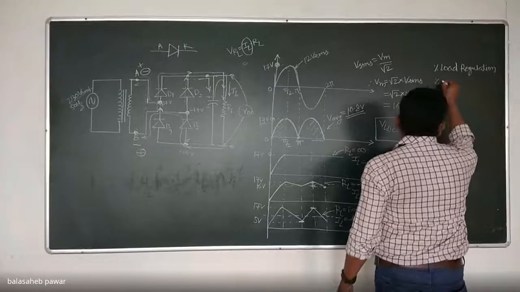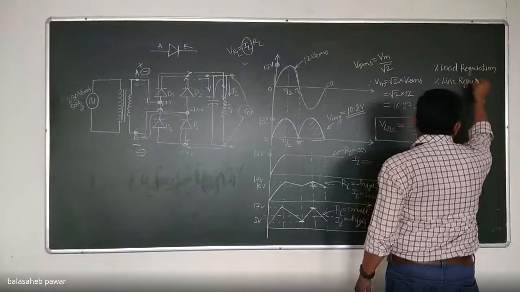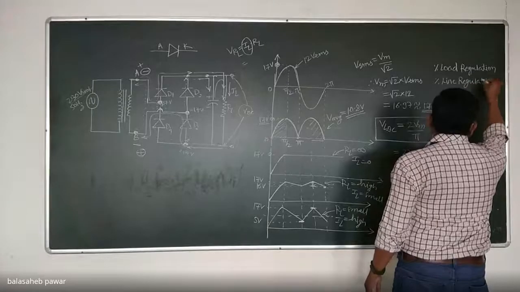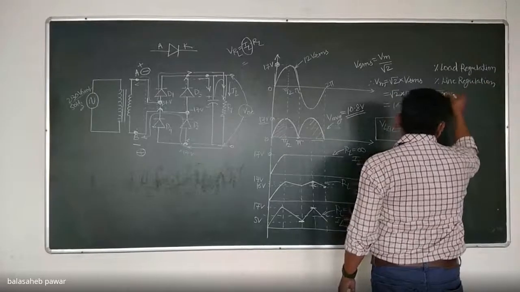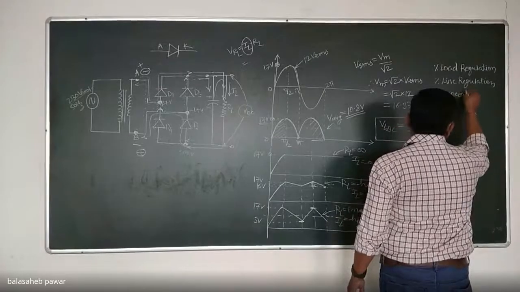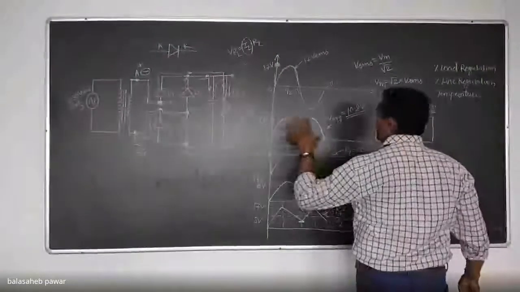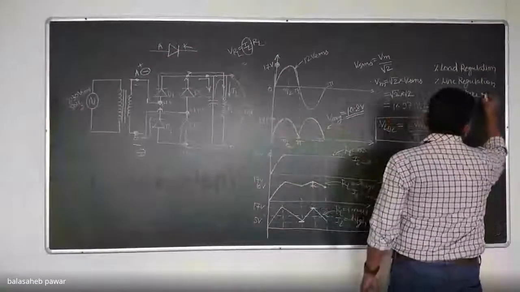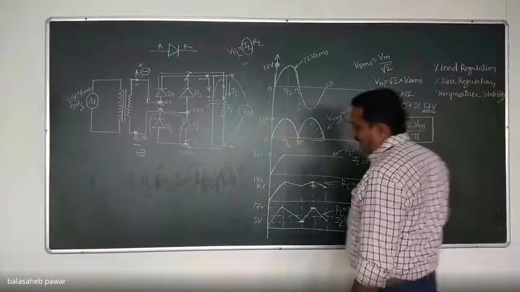Then the second one is percentage line regulation. And the third one is temperature stability. So these performance parameters are very important related to the power supply. Okay. So you have to note them down.